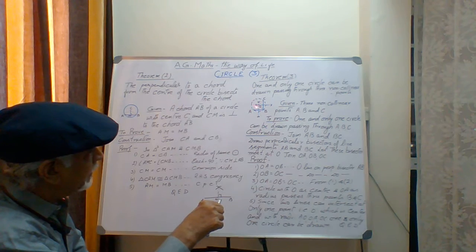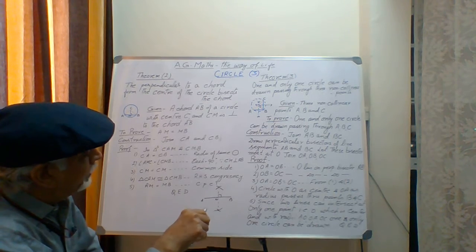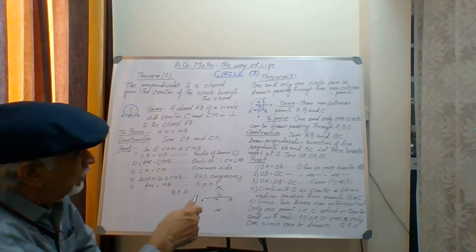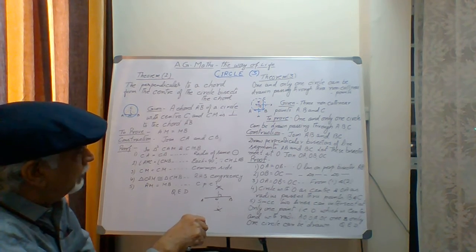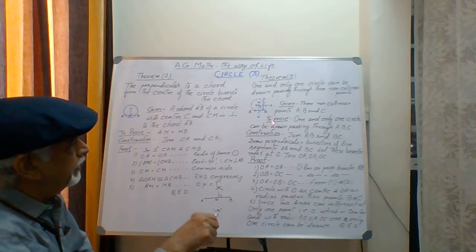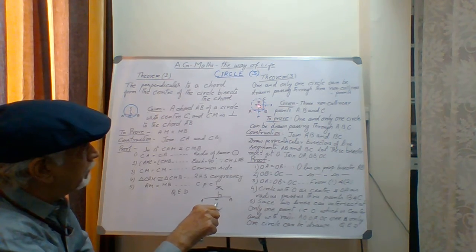And these bisectors are meeting at a point which is called O, this point. This point is very important for us. Now we will join OA, OB and OC. That is the construction. Now what is the proof? Look here. OA is equal to OB as O lies on the perpendicular bisector of AB. AB is here. So OA and OB must be equal.